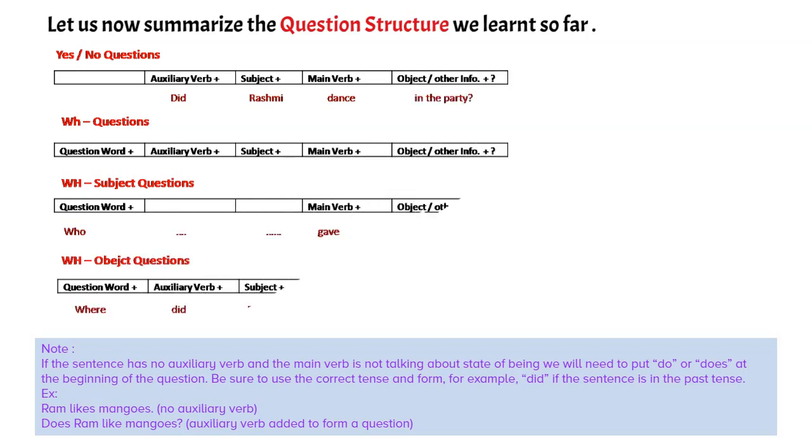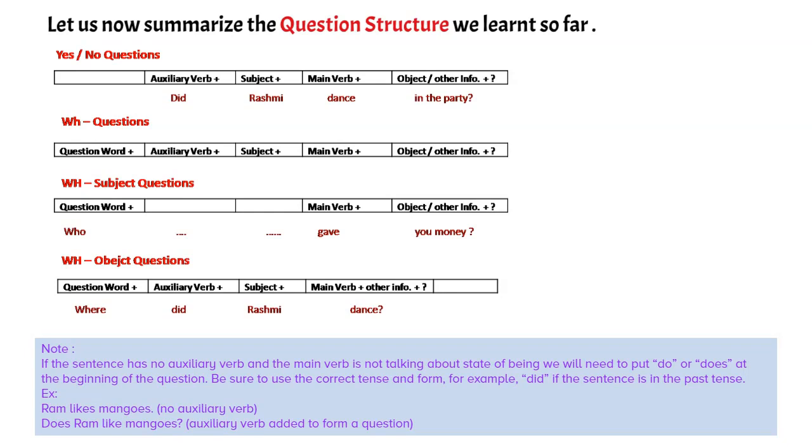Friends, please note that if the sentence has no auxiliary verb and the main verb is not talking about a state of being, we will need to put do or does at the beginning of the question. Be sure to use the correct tense and form.